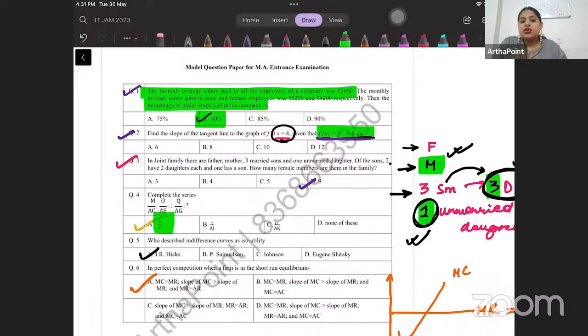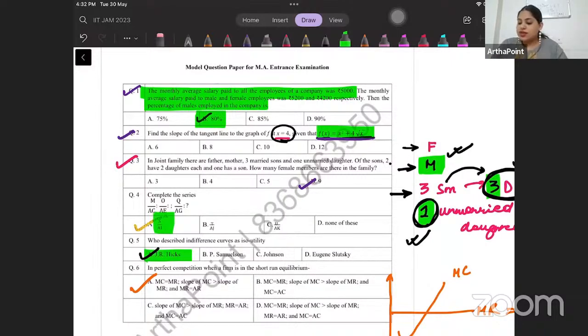But the issue is that we don't see Edgeworth anywhere here, right? So because I don't see Edgeworth anywhere here, I'm going to go with Hicks, because Hicks is the one who gave the concept of utility functions. Hicks and Allen. Okay, so the answer to this question will be Hicks, right?